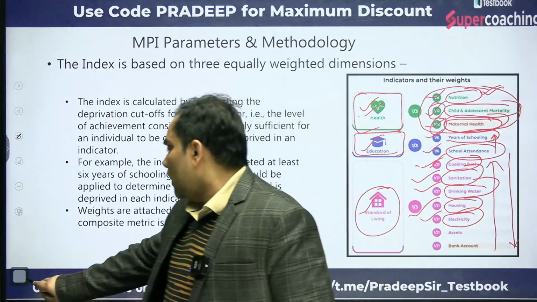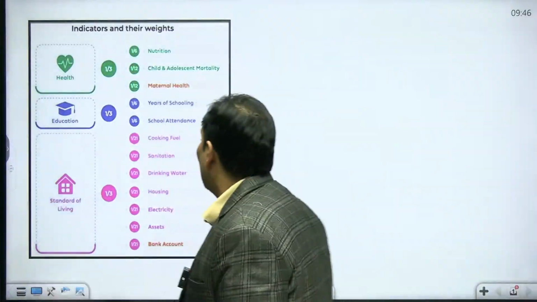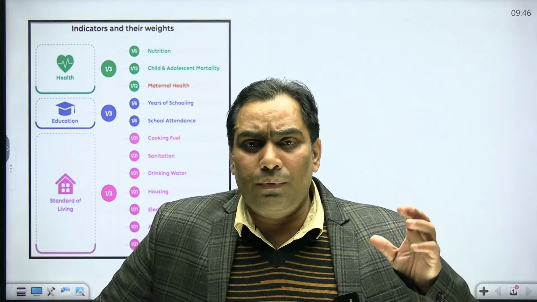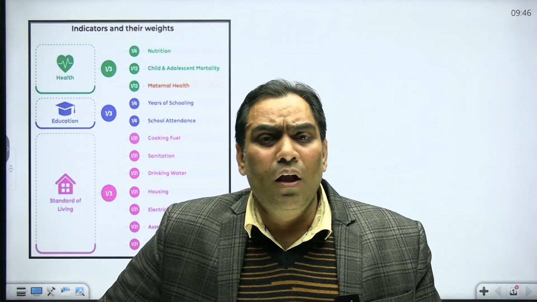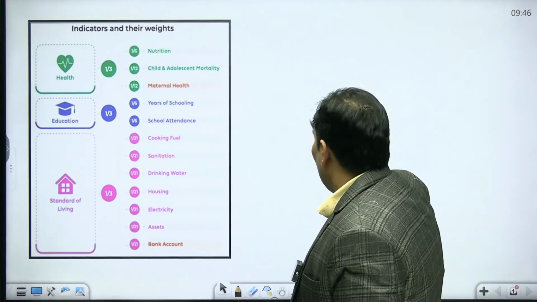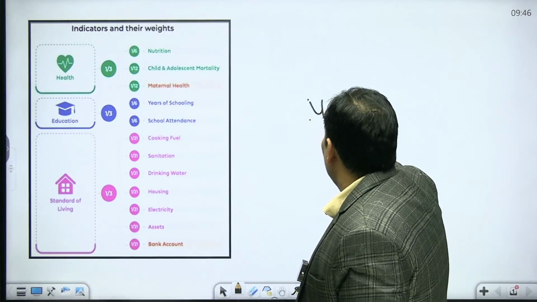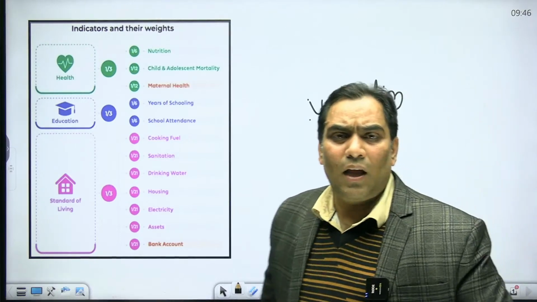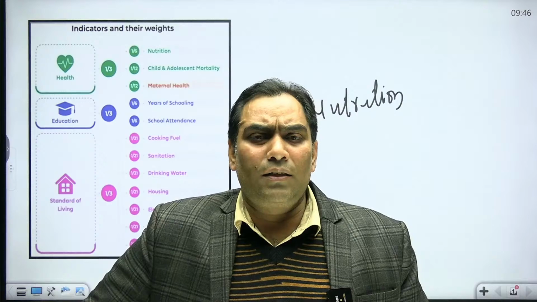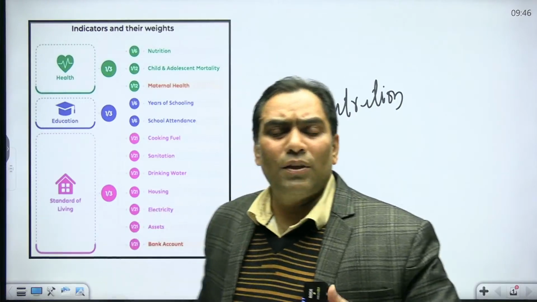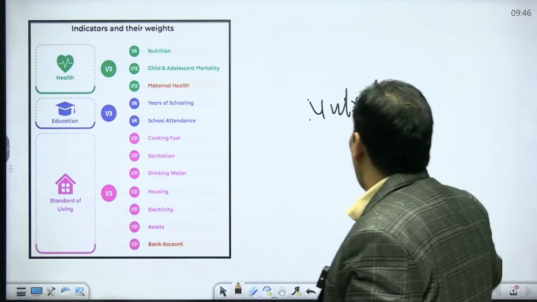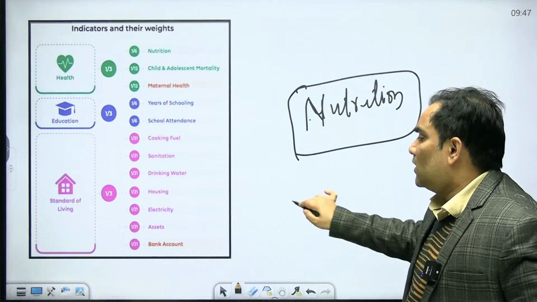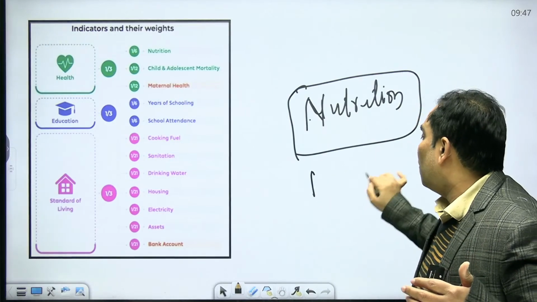Now we are going to focus on how NITI Aayog measures this. What is the criteria? For that, NITI Aayog fixed a threshold. For nutrition, to get the data, NITI Aayog, or the officers of the National Family Health Survey, fixed a threshold limit. That means they are going to measure nutrition on the basis of malnutrition.